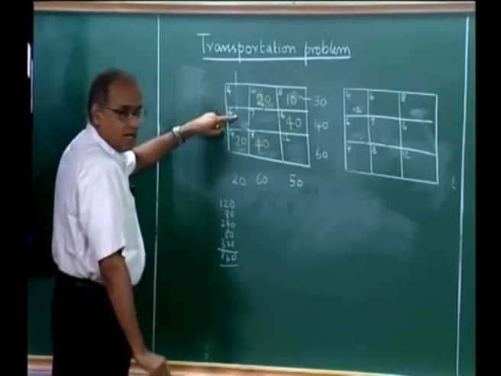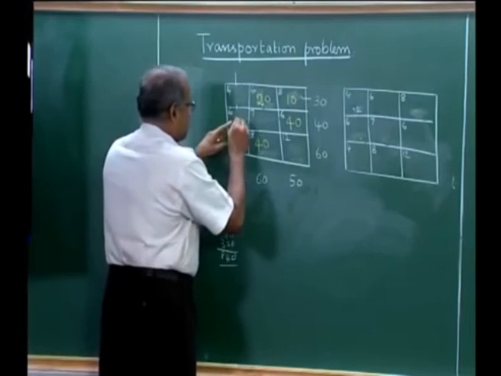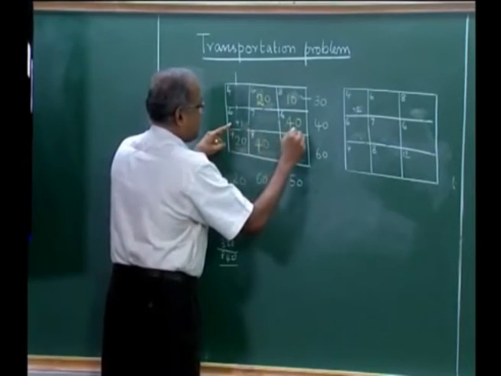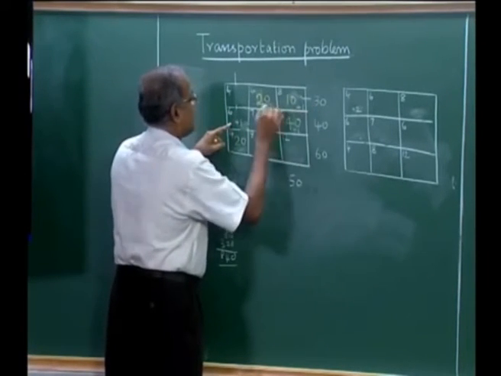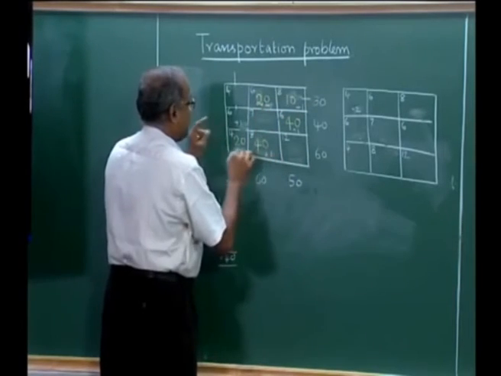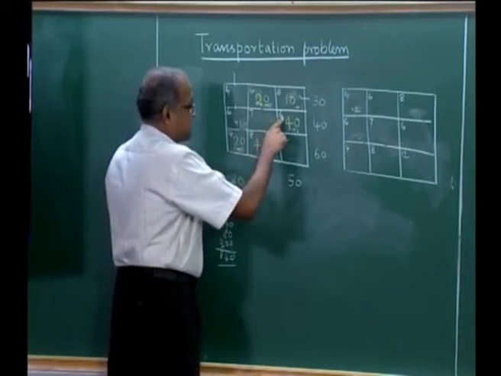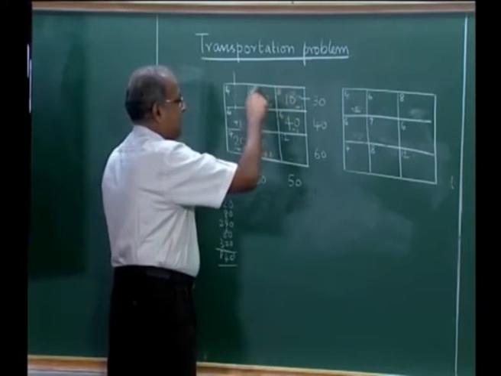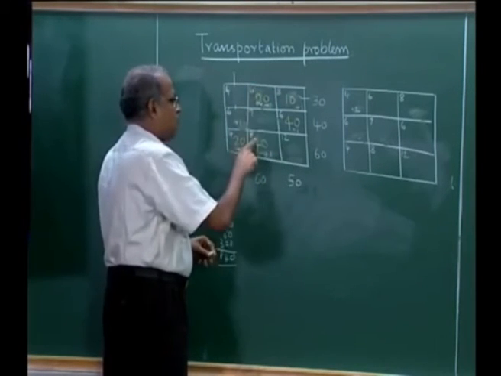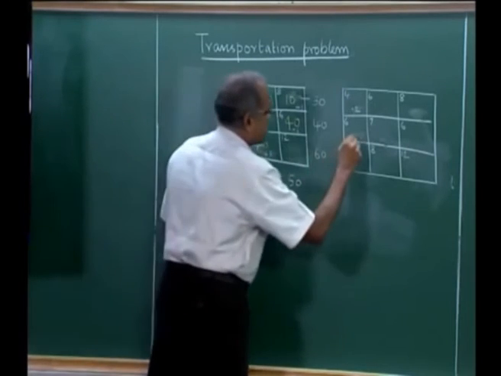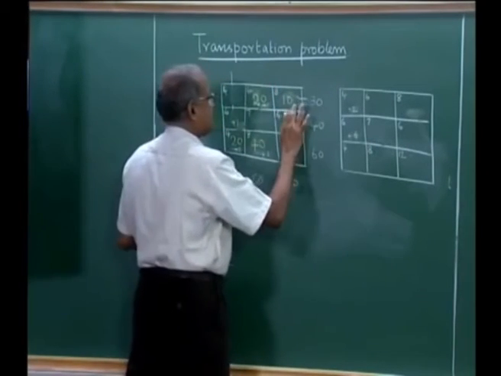Now, when I put something here, this will become a plus 1, this will become minus 1, plus 1, minus 1, plus 1, minus 1, and the loop is closed. So, 6 minus 6 is 0, 0 plus 8 is 8, 8 minus 6 is 2, 2 plus 8 is 10, 10 minus 4 is 6. So, I get plus 6.